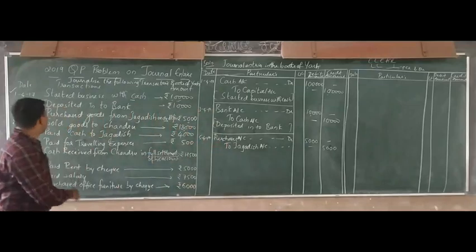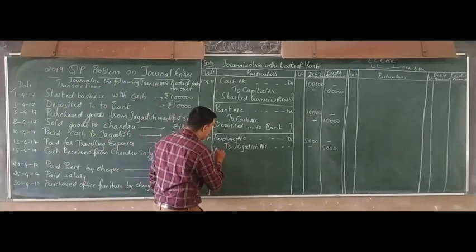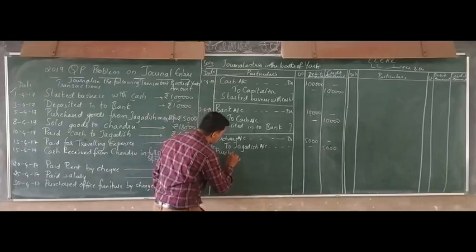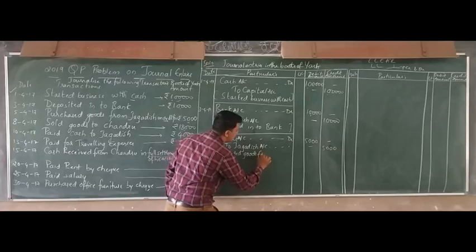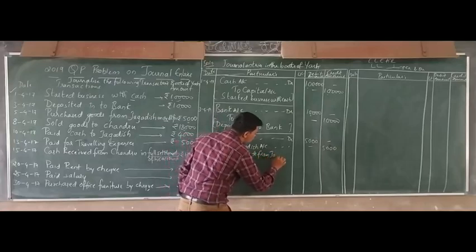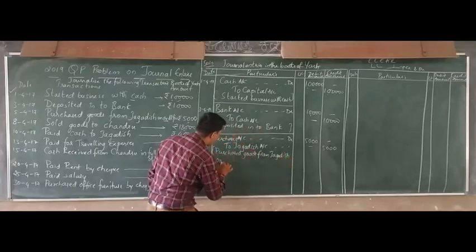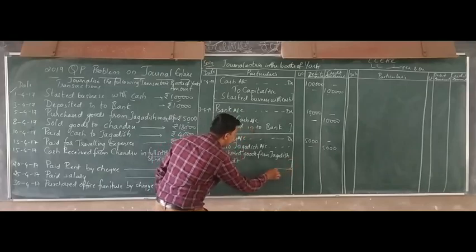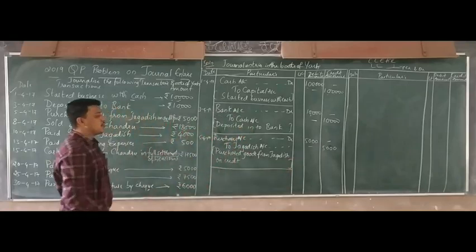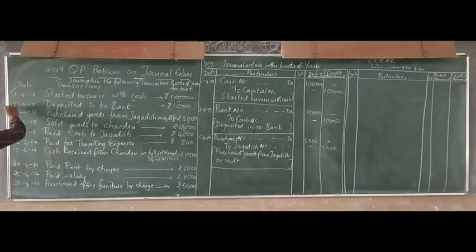Write the date, 5/4/17. What is the narration? You have purchased goods from Jagadish on credit. You have to mention it like that. So that is the entry regarding the third one.